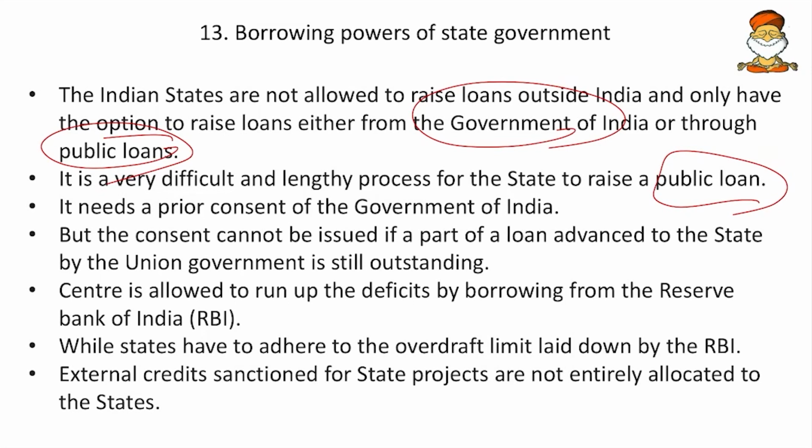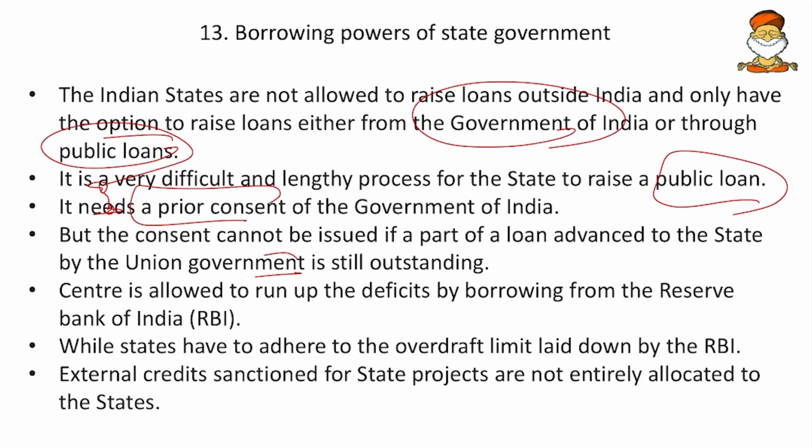Then it needs a prior consent of the government of India. So consent of the government of India is required to avail for public loans. But the consent cannot be issued if a part of a loan advanced to the state by the union government is still pending. So if some state has already taken some loan, further permission will not be granted. That means the center says pay that first and I will give new loans later.